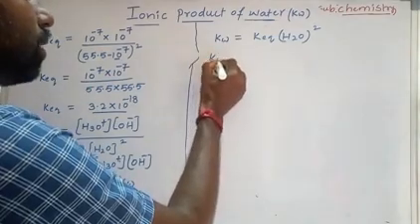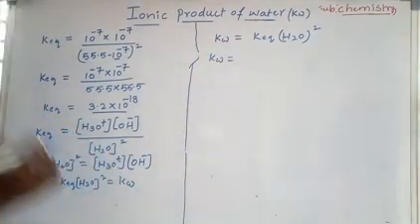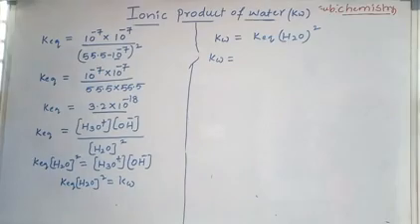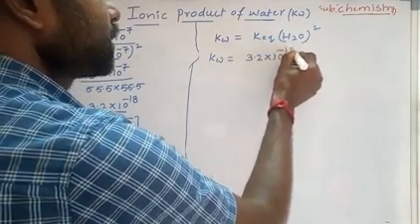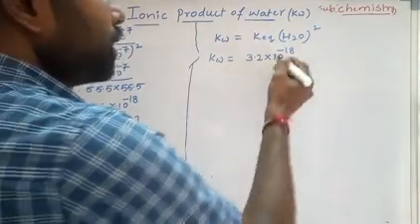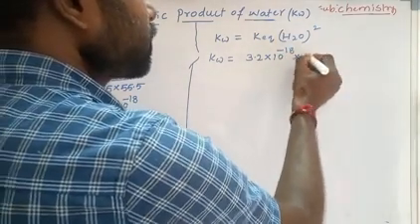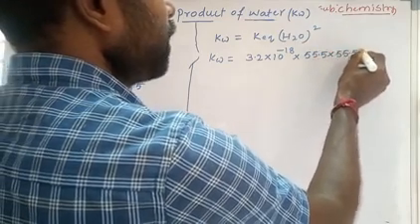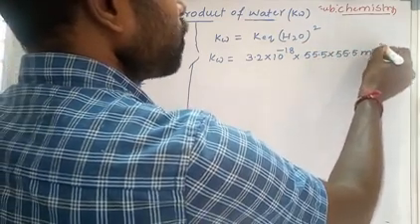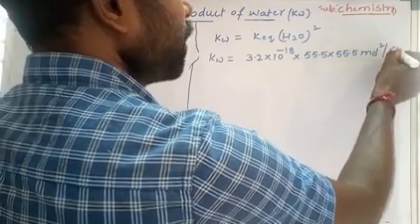Now Kw equal to the equilibrium constant of water, 3.2 into 10 to the power of minus 18, into the concentration of water, 55.5 into 55.5.